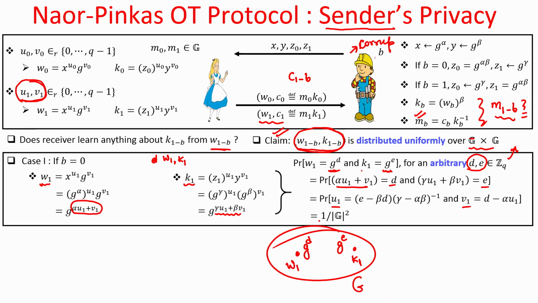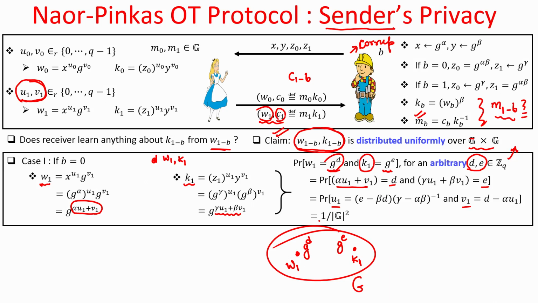That means, from the viewpoint of Bob, this W1 could be any G power D. He cannot pinpoint that the W1 that he is going to see is only this specific G power D. It could be any element G power D from the group, that is what we have established, and hence the corresponding K1 also could be any element from the group. So, Bob cannot figure out from W1 what is the value of K1 which has been used to mask this message C1.